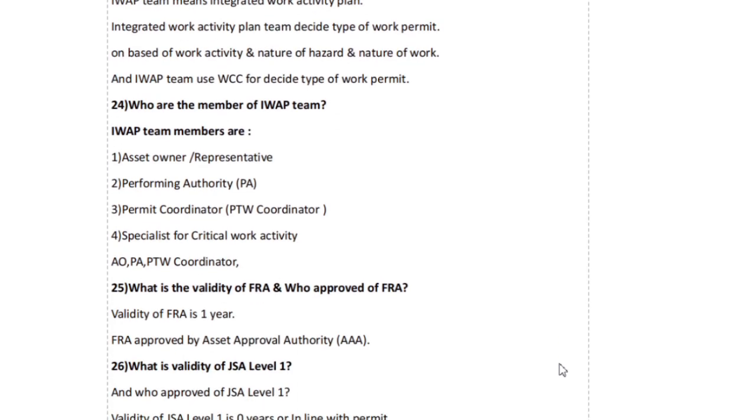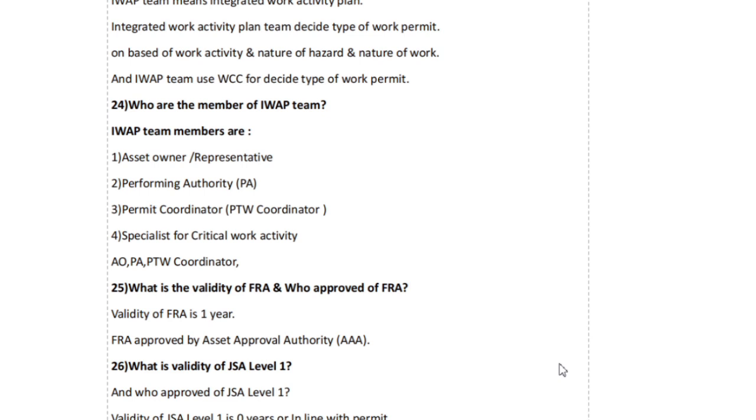Who are the members of the IWOP team? Asset owner, performing authority, permit coordinator, and a specialist for critical work activity, that means AO, PA, PTW coordinator.